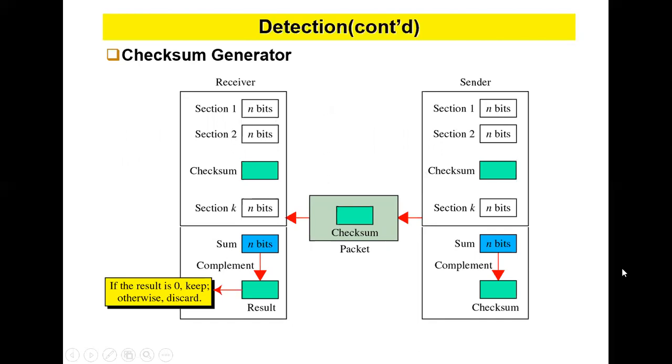So if I send 10 here, the result on the receiving side will also be minus 10, therefore the result should be 0. If I send 5, on the receiving side it should be minus 5, therefore the result should be 0. Okay, let us see how this checksum generator works.